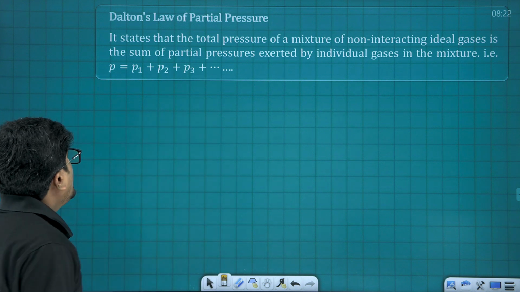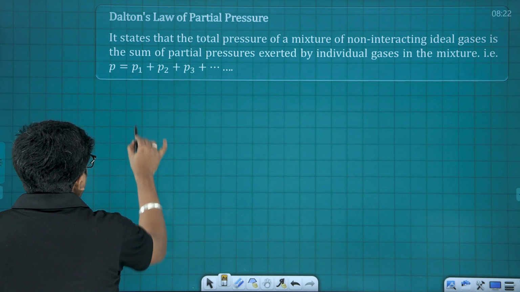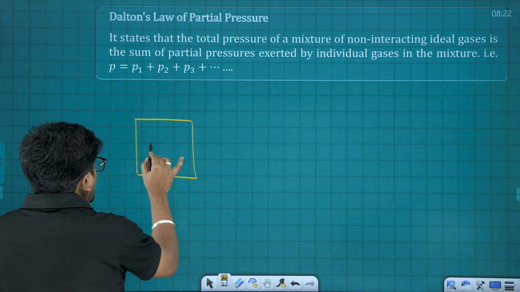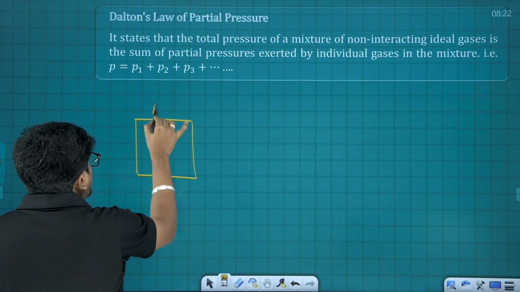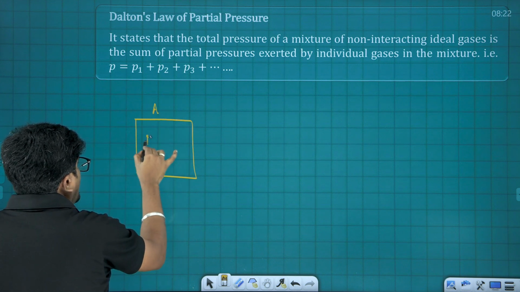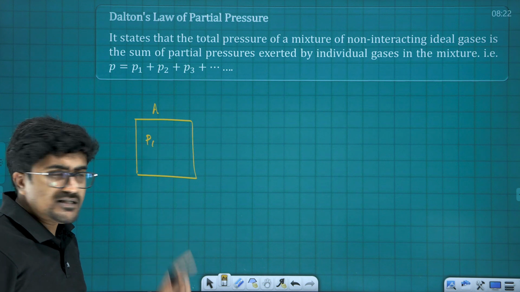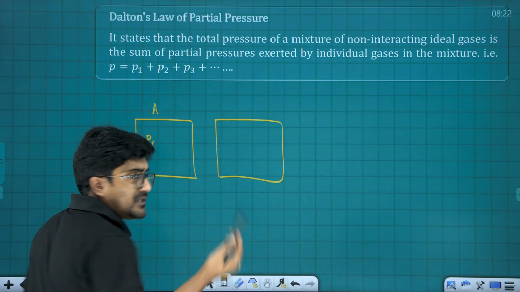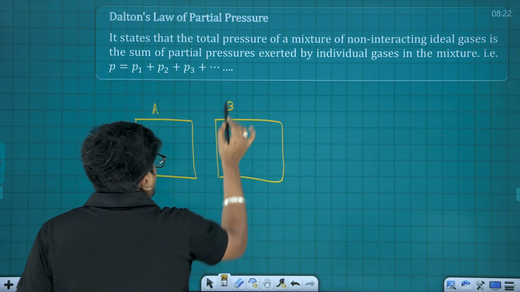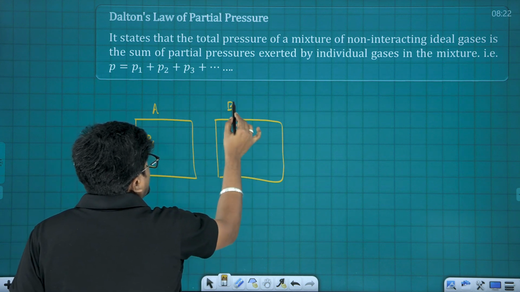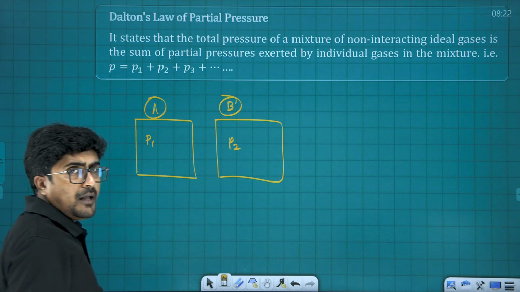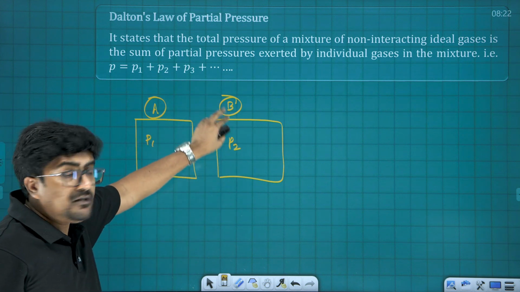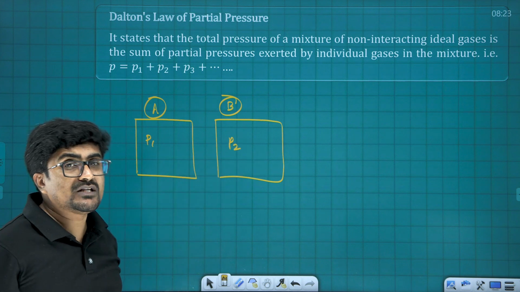Okay, so if I am having a container like this, here a sample of gas named A was added and the pressure exerted due to that gas is P1. Now on the same container, this time this is completely removed, and I am adding another sample, and that is B, and the pressure exerted due to that one is what?